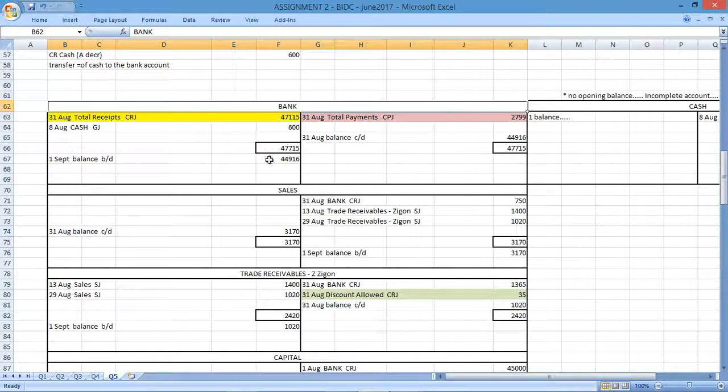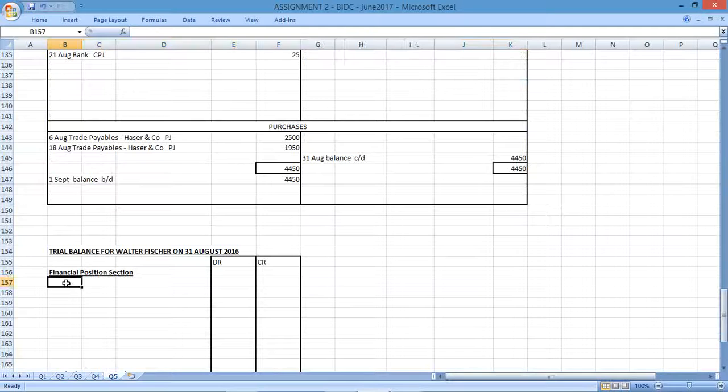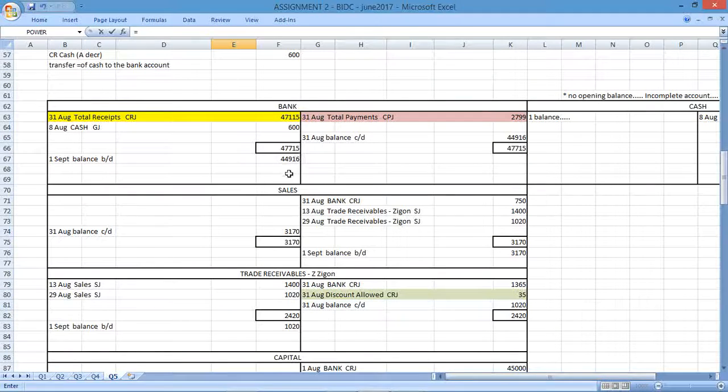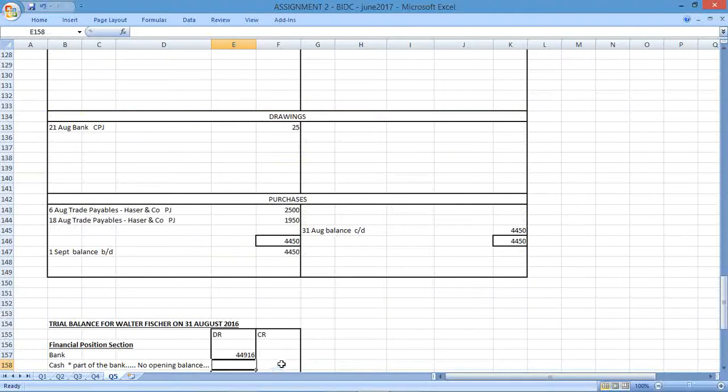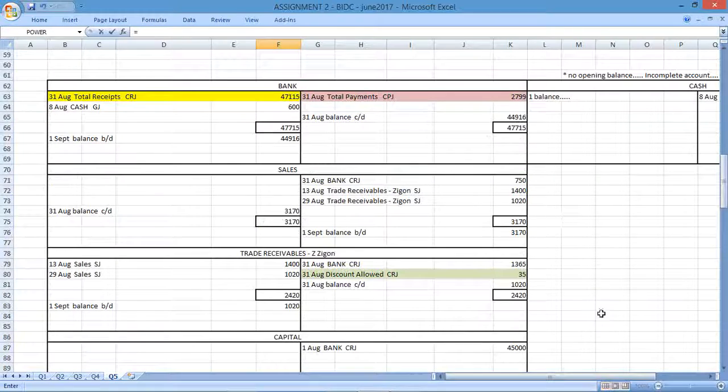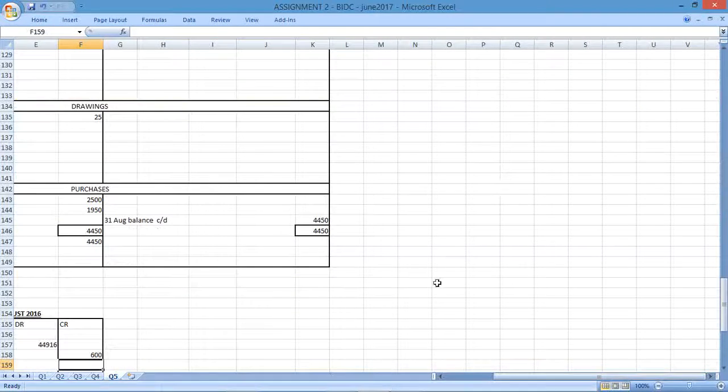Okay, so bank, we had cash, I'm going to put that in there. Okay, asterisk, part of the bank. Okay, no opening balances. Just as a note that we spoke about earlier. So let's record that. The bank will have a debit balance. Where's my bank? There's my bank balance. And the cash had a balance on this side, which was 600.